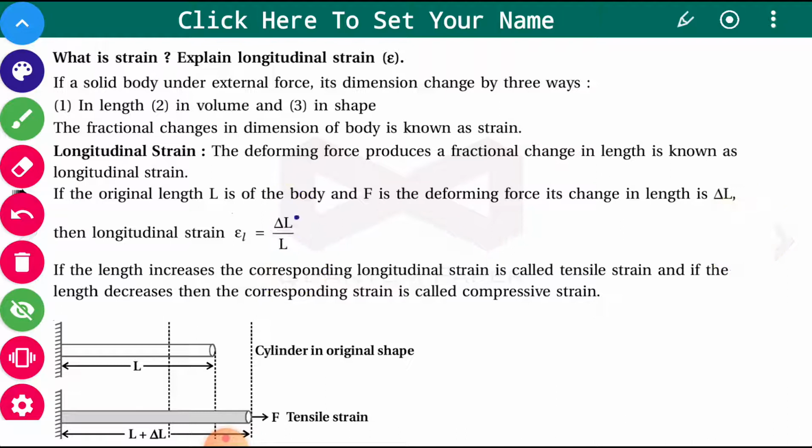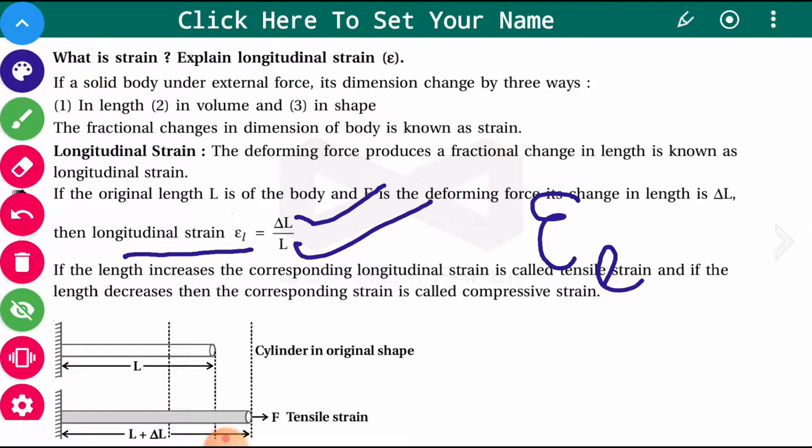Change in length, that is delta L upon original length, is defined as the fractional change in length. That is called longitudinal strain, which is denoted by epsilon L. So epsilon L is delta L, the change in length, upon the original length.